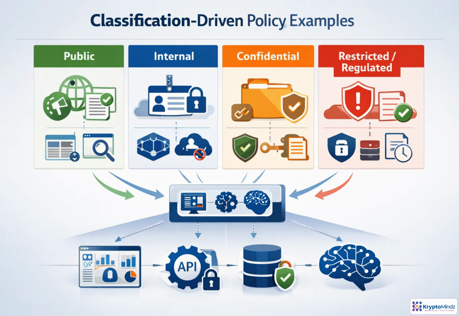Here's what that looks like in practice. A public dataset might be searchable and summarized freely. Internal data requires enterprise sign-in and may block external AI tools. Confidential data adds justification, encryption, logging, and export limits. Restricted or regulated data gets the strongest controls. Explicit approval, DLP, retention rules, audit trails, and often no AI retrieval unless it is specifically approved.